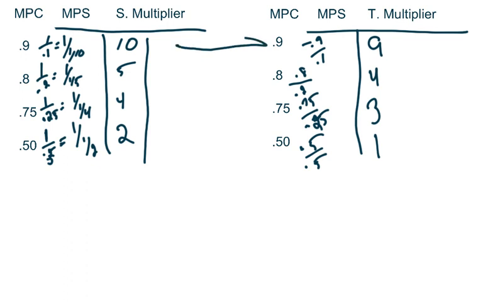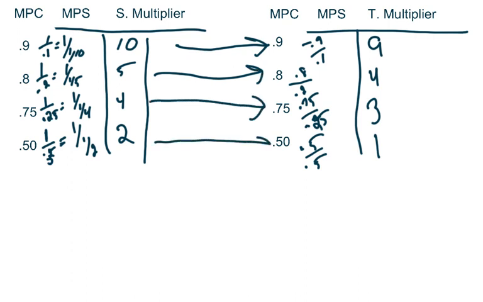And the tax multiplier is going to be 1 less than the spending multiplier. All right, so what does this mean? It means that the spending multiplier is stronger than the tax multiplier. We'll be able to get out of recessions a lot easier if we spend our way out of it. Does that mean spending is always the right answer? No, but we should know that the spending multiplier is a lot faster working than the tax multiplier. So let's keep going here.